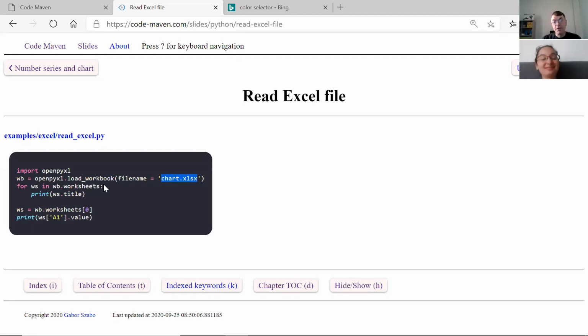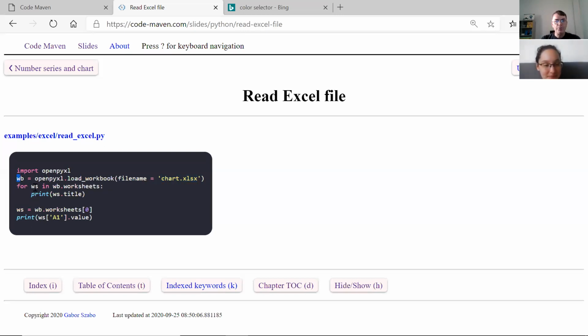And that's good, because this is a binary file. Actually, these days, Excel is basically XML files zipped. But you don't have to know about it, that's the point. I don't care about it. I don't have to care about how the details are.